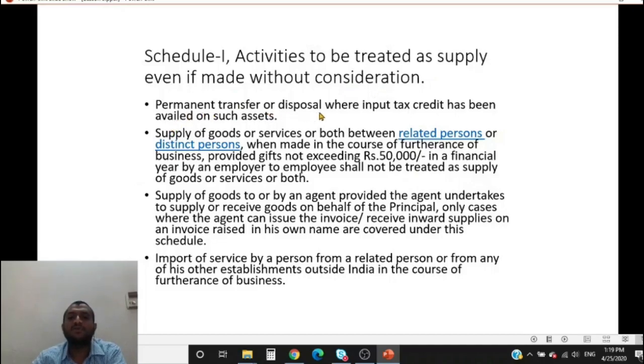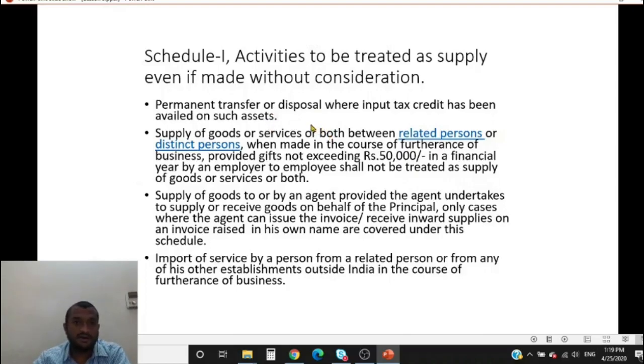First one, permanent transfer or disposal of business assets where input credit has been availed on such assets. Let us say I have a business asset, a machinery or an office table. I've taken credit on the office table and I'm selling it off now. Because I've taken input credit, I need to consider this as supply, even if I'm just giving it for free to some random person because it is of no use to me. It would still be treated as supply because you've taken credit on it.